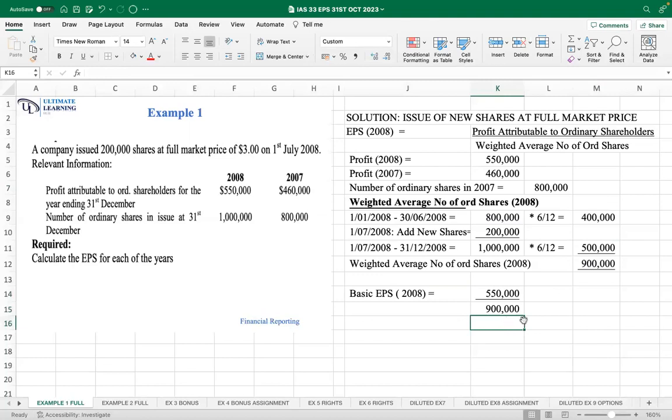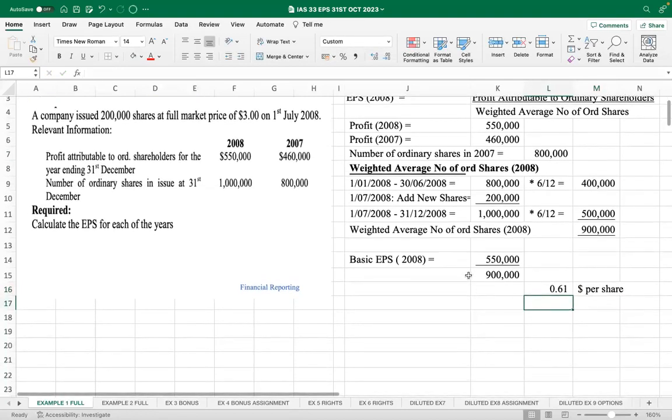So 550 divided by 900,000 gives us 0.61 dollars per share. So that's how we calculate the basic EPS when shares are issued at full market price.